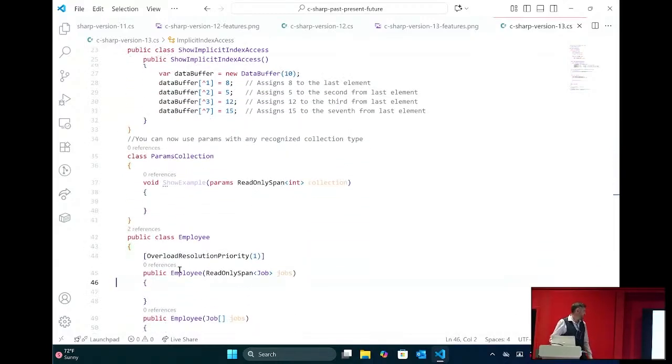Params collection: you can now use params with any collection type. So now we can pass in spans as collection types. If you aren't familiar with spans, they are very fast and very efficient if you're doing read-only operations. That's another thing you can do if you're using arrays or lists in your code: you can make your code faster by using spans. Definitely check that out. We also have the overload resolution priority, which says essentially use this constructor. Like if you don't know which constructor to use out of these two, prefer this one.